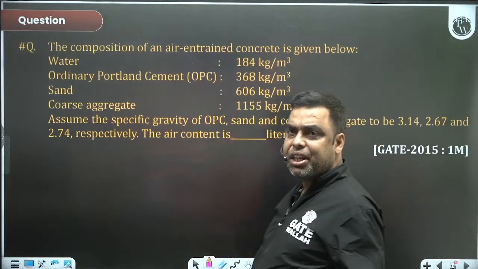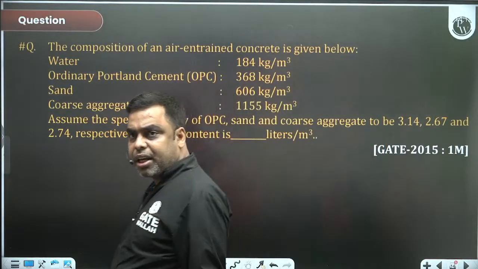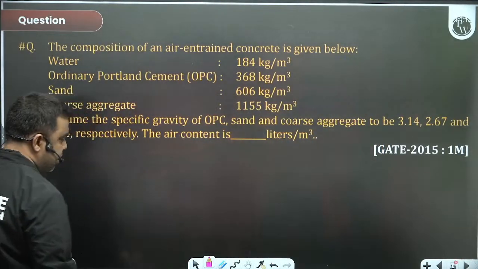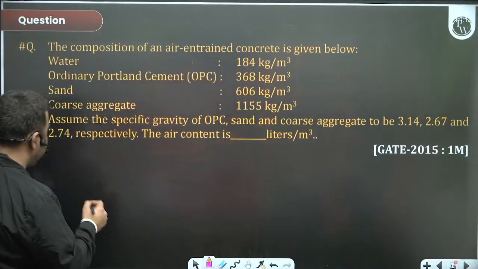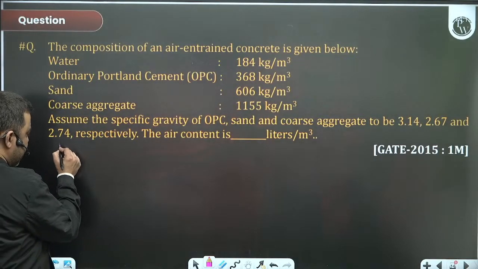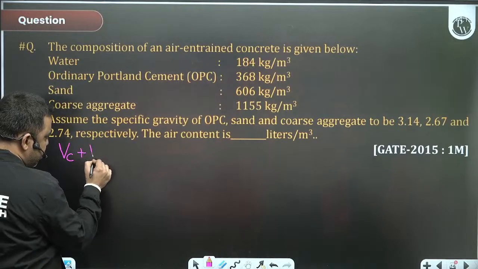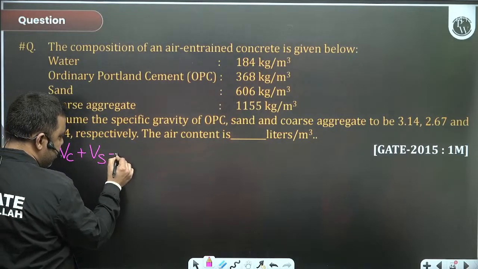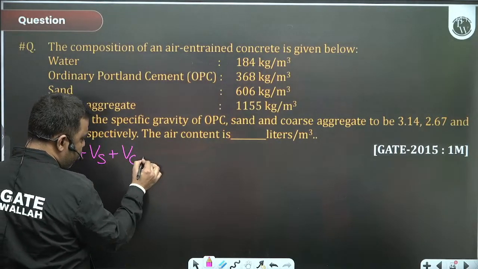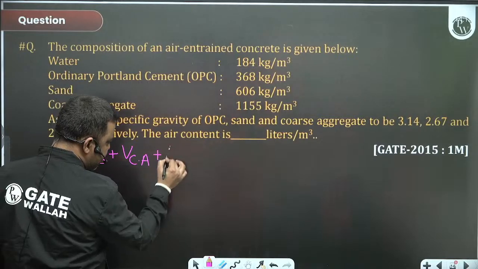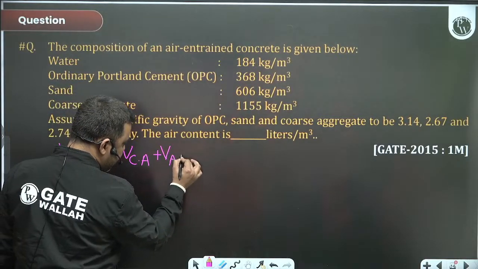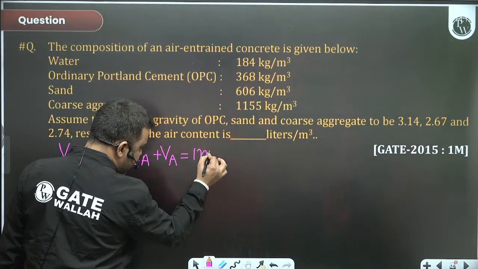Now, can I tell the volume of cement plus volume of sand plus volume of coarse aggregate plus volume of air? This total volume will be 1 m³.